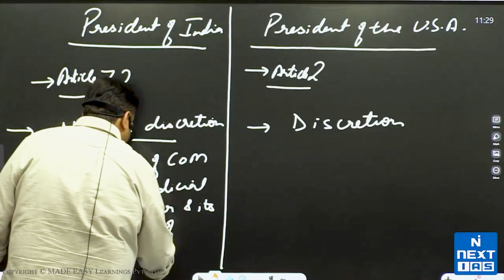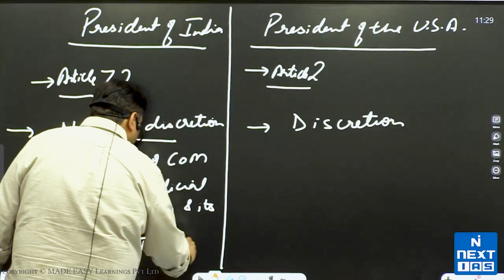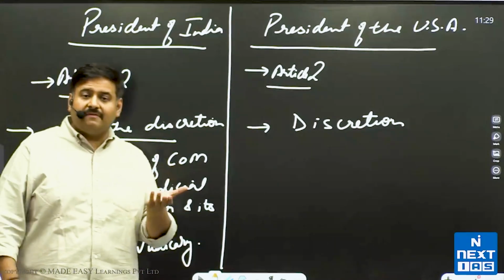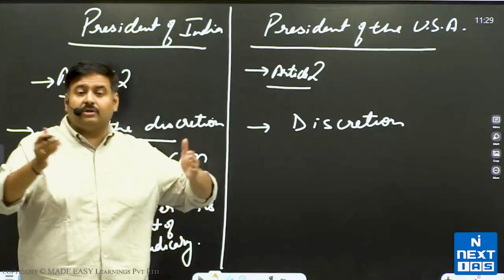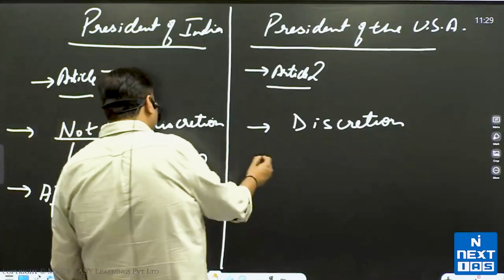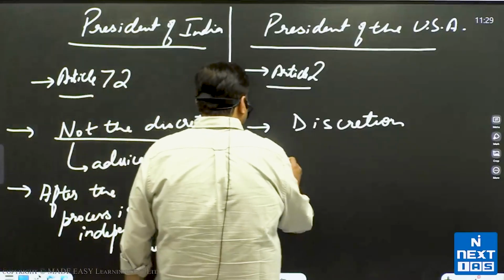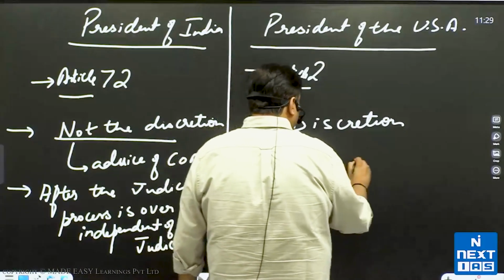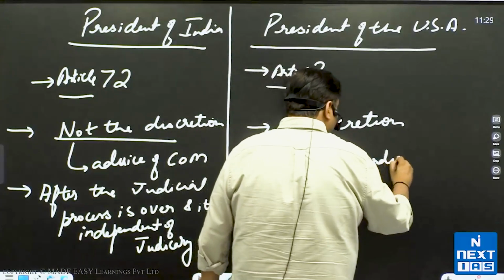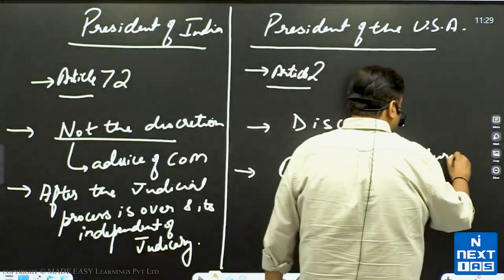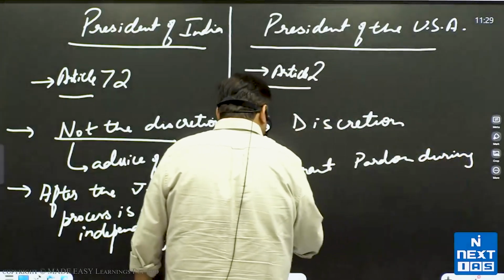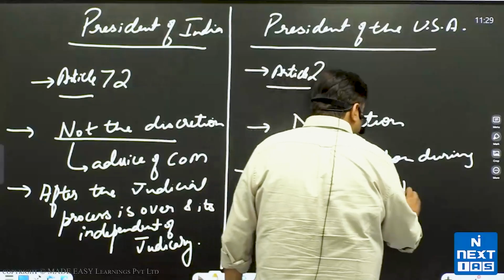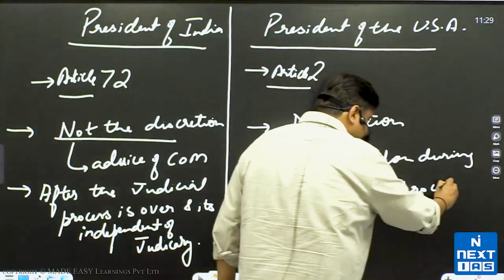Independent of the judiciary means it is a power of the president, but it is not in combination with the powers of the judiciary in the country. They are both independent. Here, the US president may even grant pardon during the judicial process.